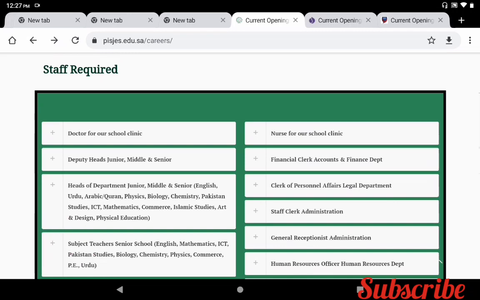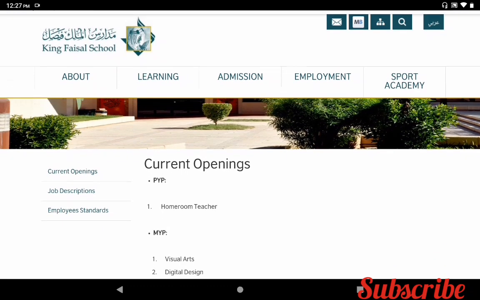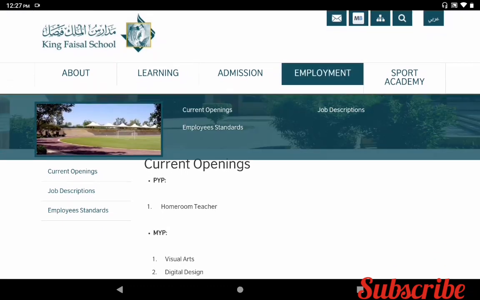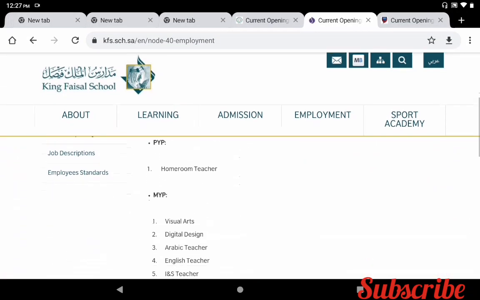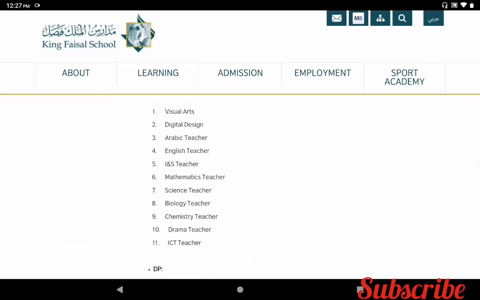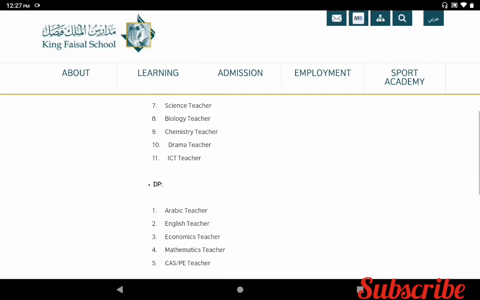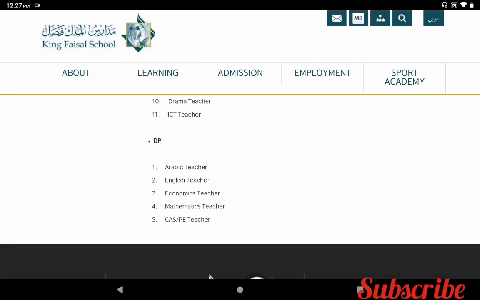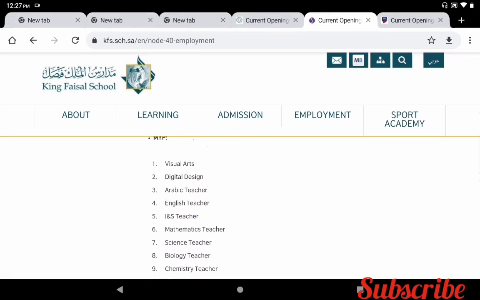The second one, you can enter in the URL www.kfs.sch.sa. If you enter this URL, you get the main page, King Faisal School. On this main page, one of the options available is employment. If you click employment, you can see the current openings. If you click current openings, you can see the openings for primary year program, homeroom teacher, and middle year program. They have given here visual arts, design, Arabic teacher, English, mathematics, science, biology, chemistry, drama, ICT, and diploma Arabic, English, economics, mathematics and PE. So these are the vacancies for King Faisal School, KSA.